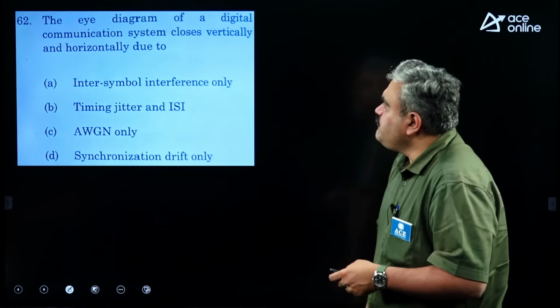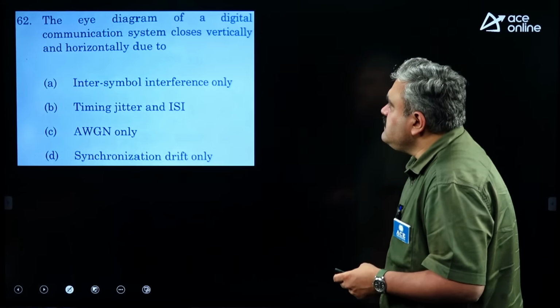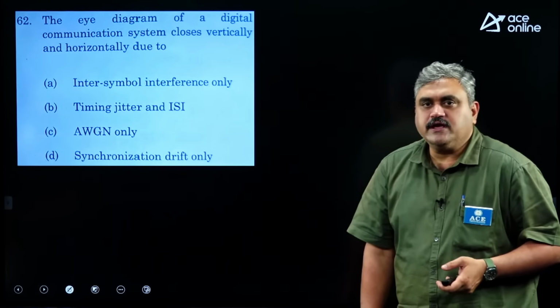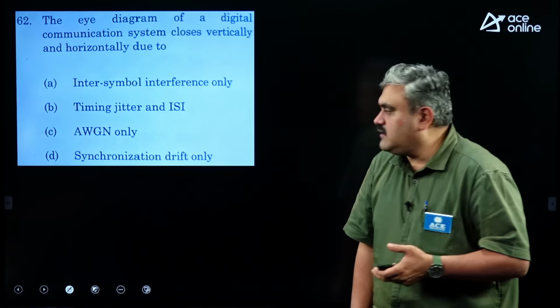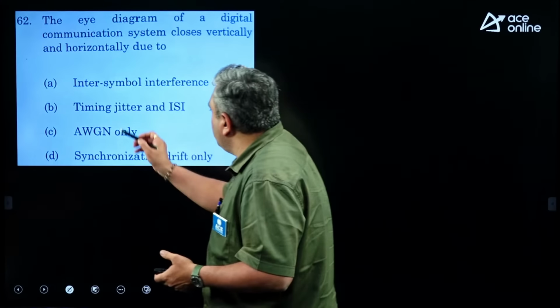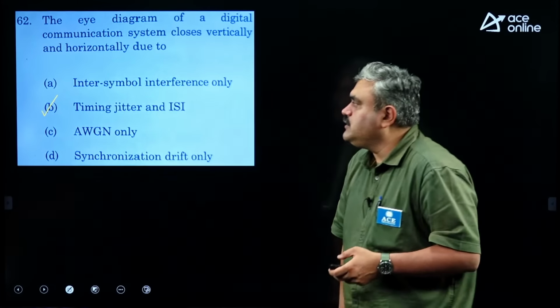Now, the eye diagram of a digital communication system closes vertically and horizontally. So, basically these are used to analyze the noise of a communication channel. He is asking about vertical deflection as well as horizontal deflection. So, basically this is about timing jitter and ISI. So, both will come into picture here.